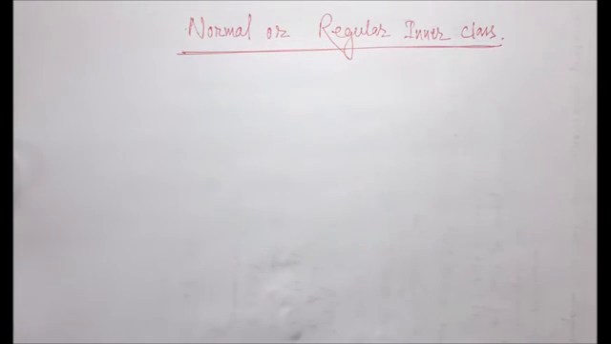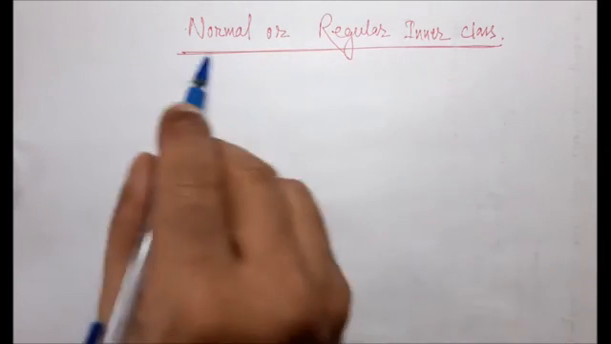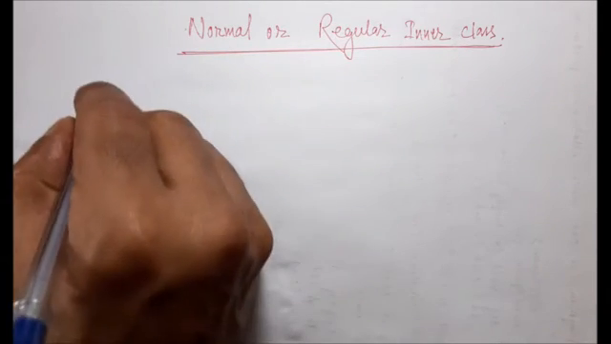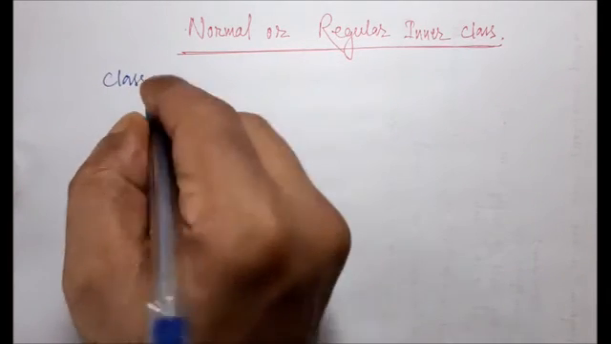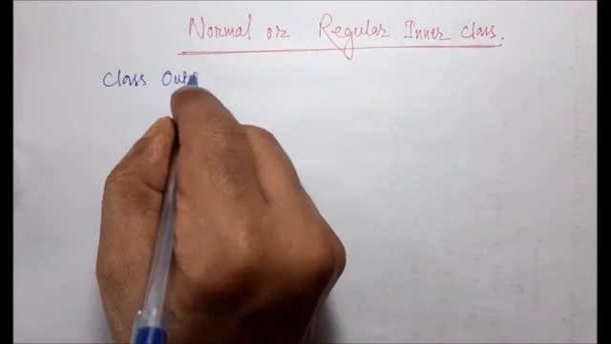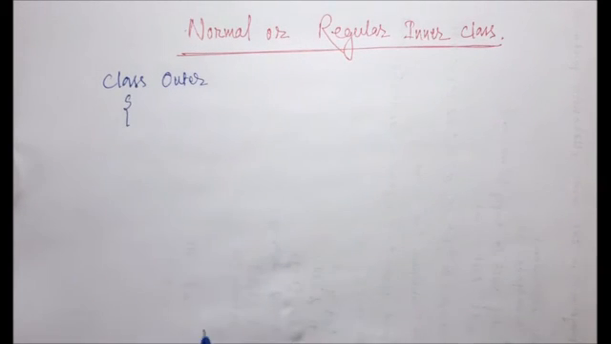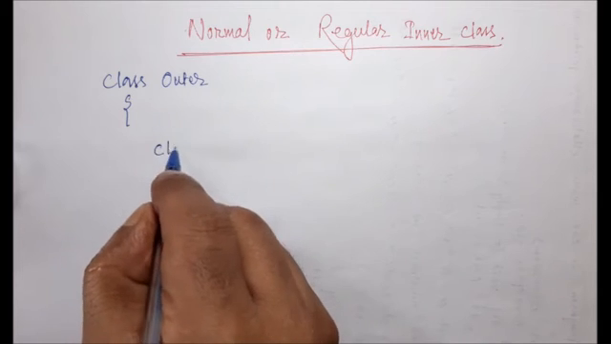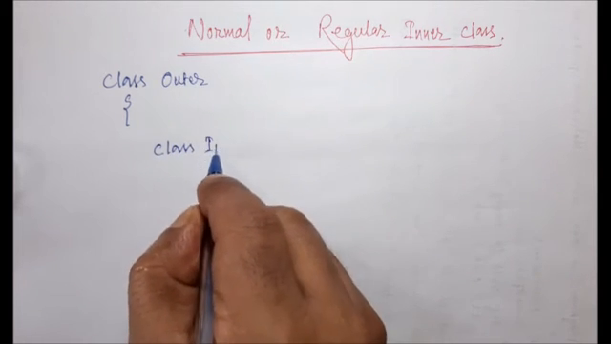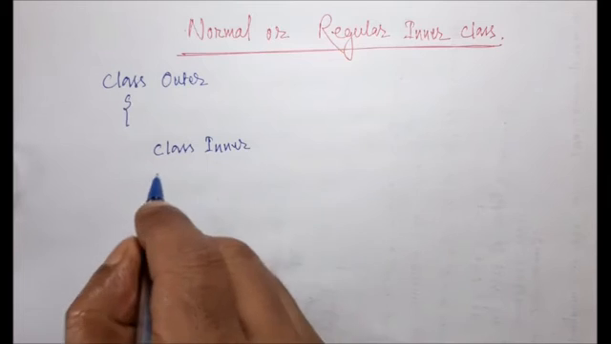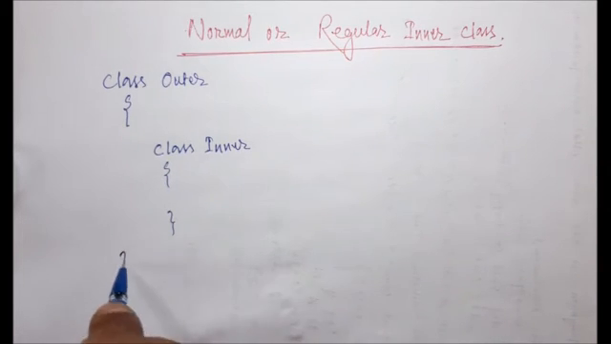In the case of a normal or regular inner class, we have seen that I have to declare a class. Let me give the name of this class Outer so that you can get the idea. Within this class, if I declare class Inner and write something, that type of declaration is called a normal or regular inner class. Now, what is the definition of a normal or regular inner class?